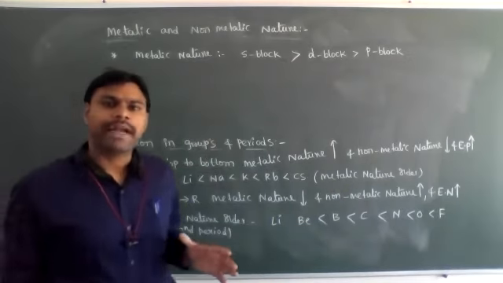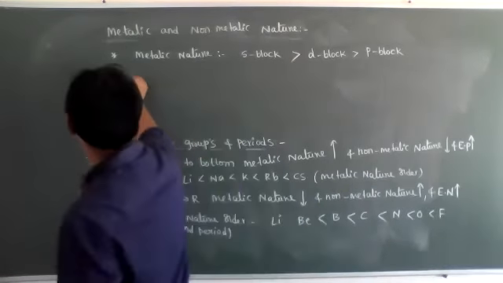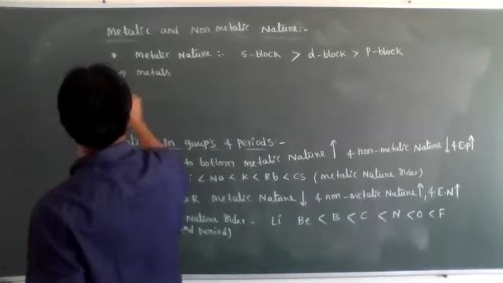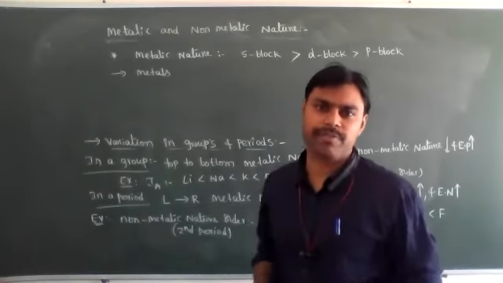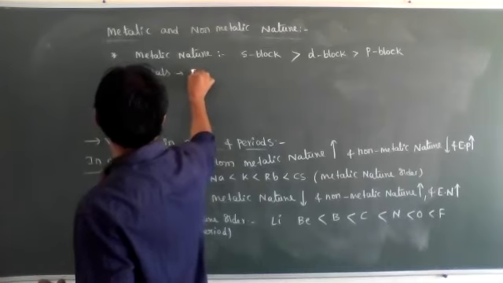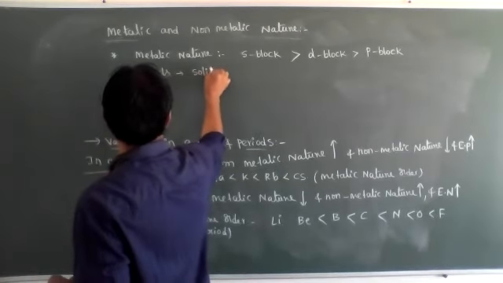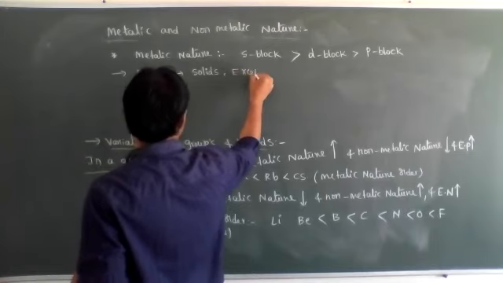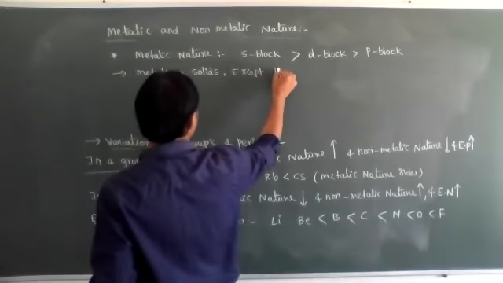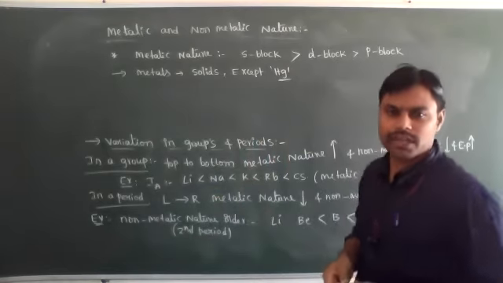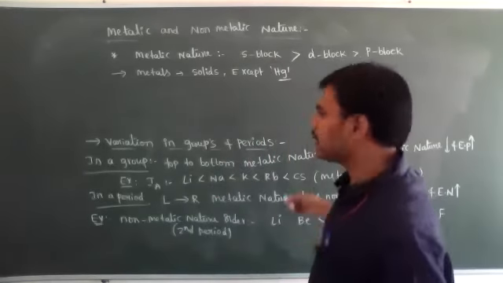Now, metals all are solids. Metals, what is the physical state of metals, dear students? Metals all are solids, but except mercury. Mercury is a liquid metal.